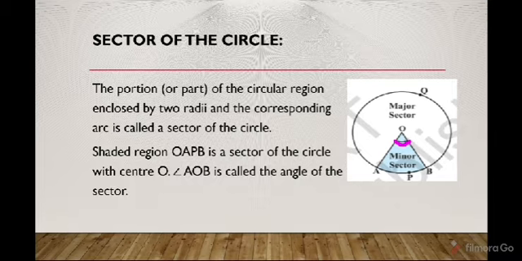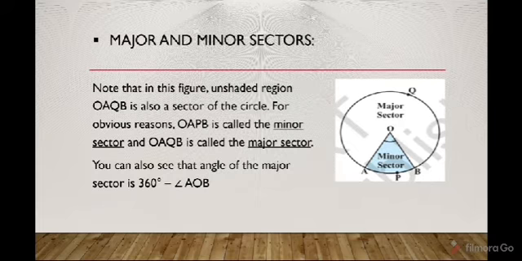Okay. So what is the definition of a sector? A sector is a circular region which is formed by two radii and a corresponding arc. Now, what are the minor and major sectors? If you look at the diagram, minor means less and major means greater. So here in this picture, this region OAPB is called the minor sector.